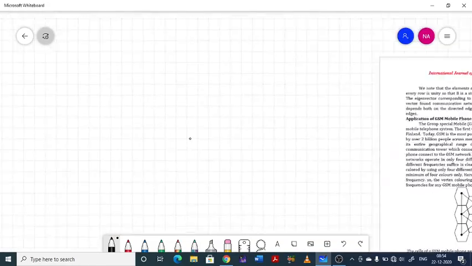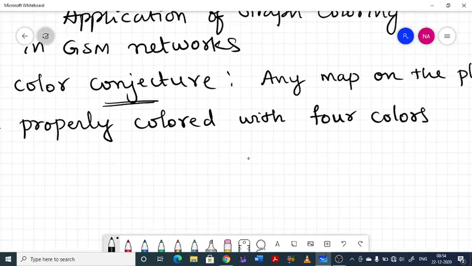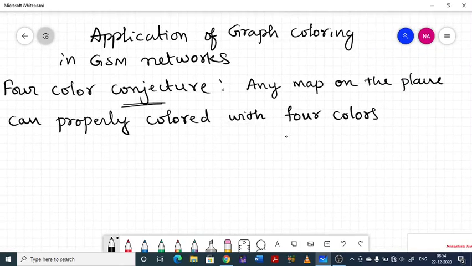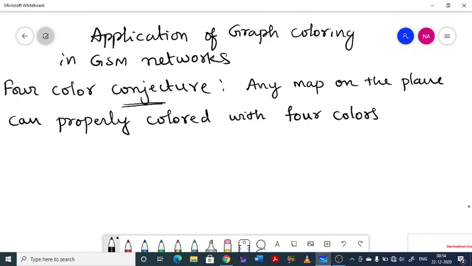That is the result that was proposed by A.F. Mobius during 1840, but still no one has proved this result, and no one has given a counter example to prove or disprove this result. So this still remains a conjecture. No proof is obtained till today.